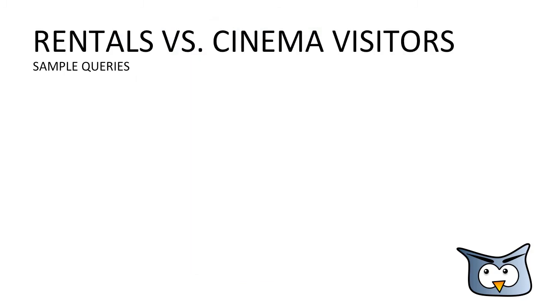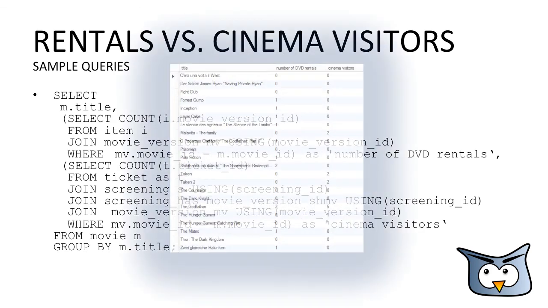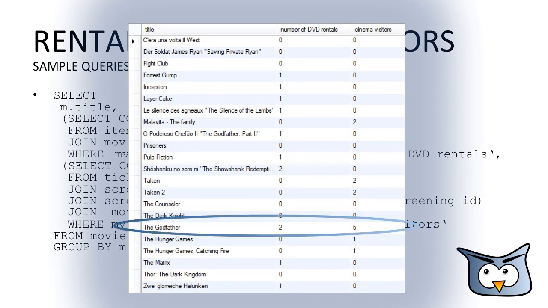The next and last query compares how many rentals were done and how many cinema visitors saw a specific movie. In this case, not all movie versions are getting compared, like in the last query, but all entries of the movie table will be listed. Let's see the output. Looking at The Godfather, which is the original title of Der Pate, there are the 2 DVD rentals we already saw on the last query output and 5 cinema visitors.